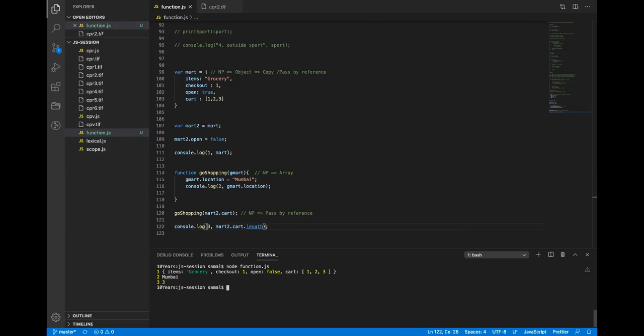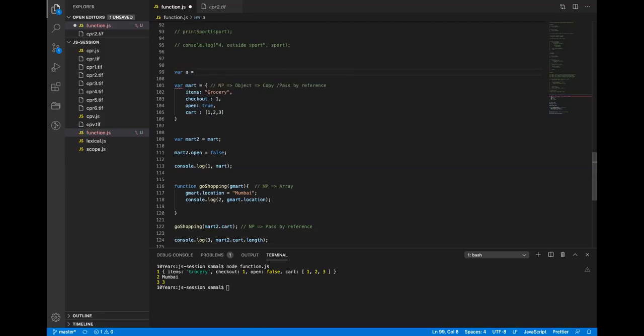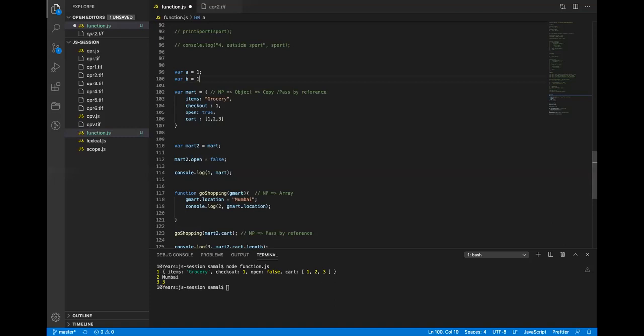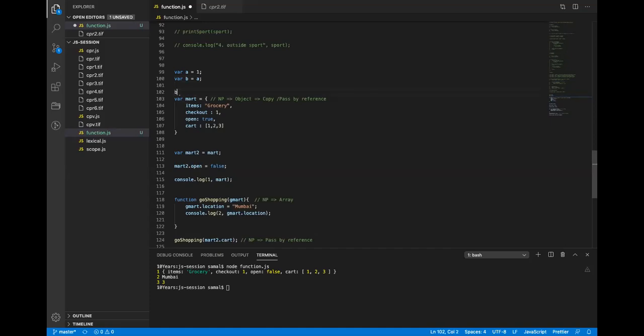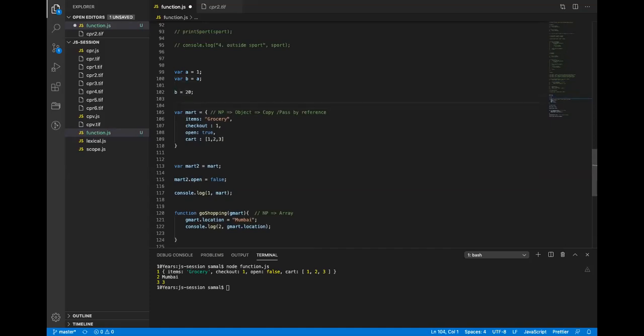Okay. So this is the difference between primitive and non-primitive. What we did yesterday, this is the extension of that. When we do a equals 1, and then if I do b equals a, what really happens here? It copies the value from a to b, right? And if I change b, will it change a? No, it will not change.